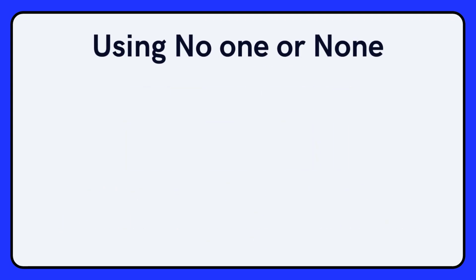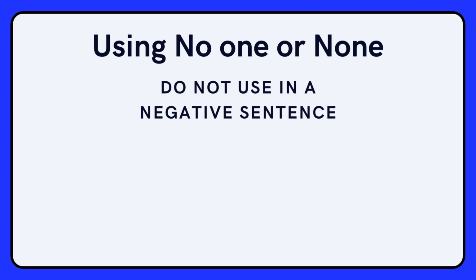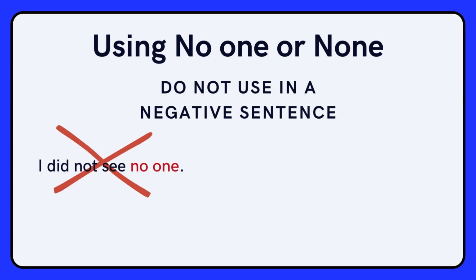Another common mistake I will cover is no one or none. In English, it's not correct to use a double negative in a sentence. For example, "I did not see no dog." This technically means I did see a dog. This is why we cannot use no one or nobody as a negative. "I did not see no one." This is incorrect. Instead, say anyone or anybody. "I did not see anyone."